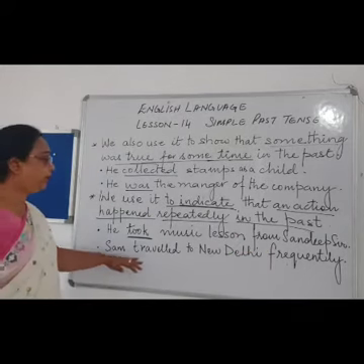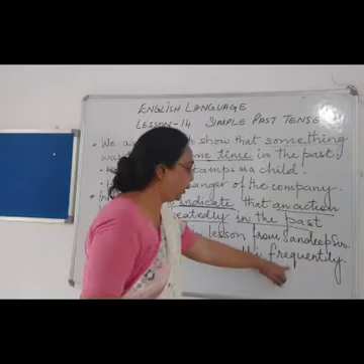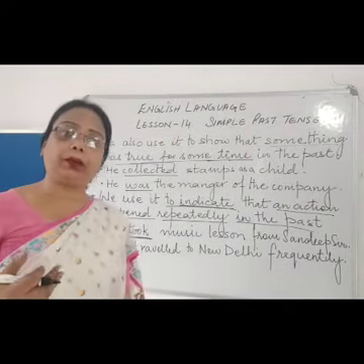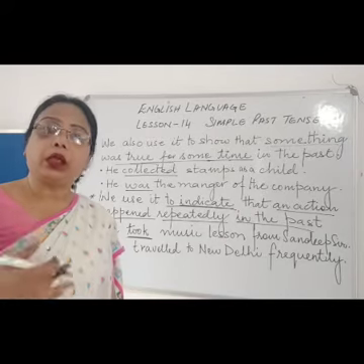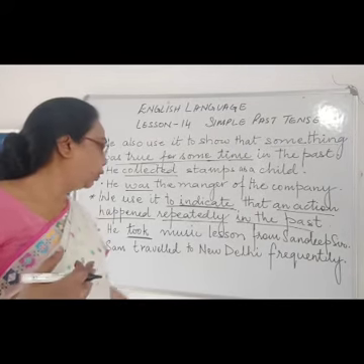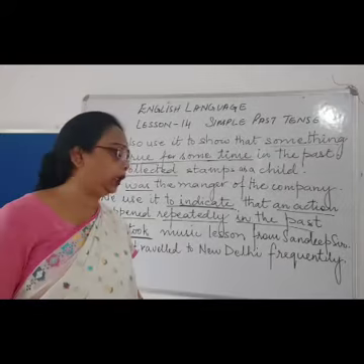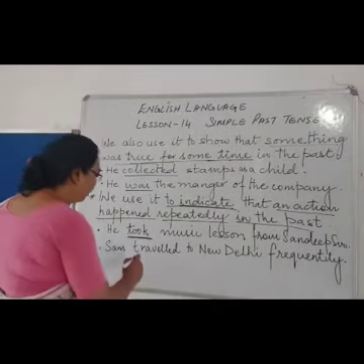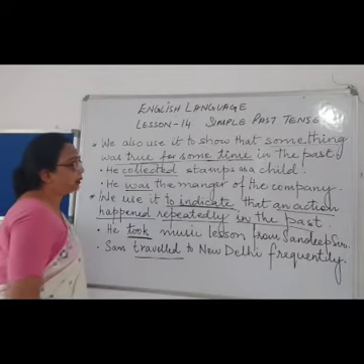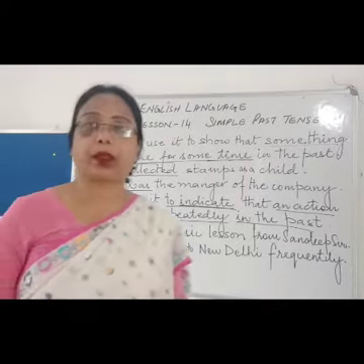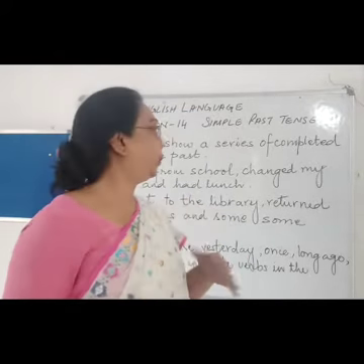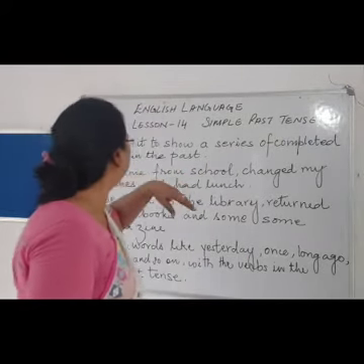Now, Sam travelled to Delhi frequently. Now we are talking about Sam, that he keeps on going to New Delhi frequently, meaning off and on. So travelled is the past tense of the verb. Now let's see some more examples of when to use simple past tense.